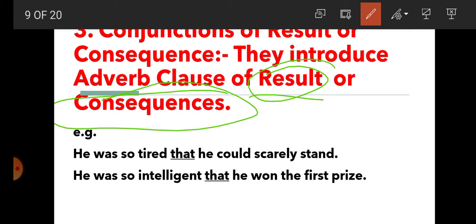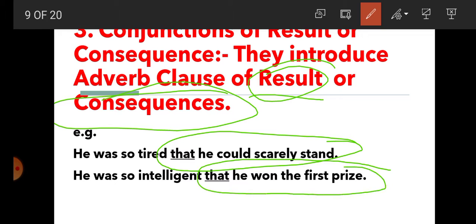For example, he was so tired. What is the result of it? That he could scarcely stand. He was so tired that he could scarcely stand. He was so intelligent. What is the result? That he won the first prize. So a result is presented here.